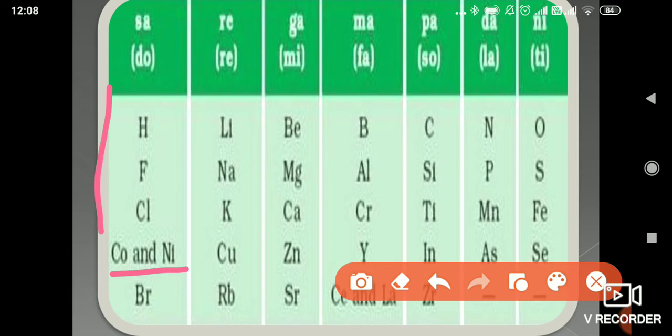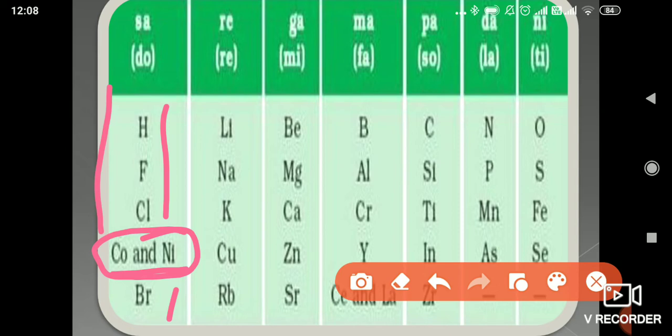But cobalt and nickel are not gases, so they have different properties.